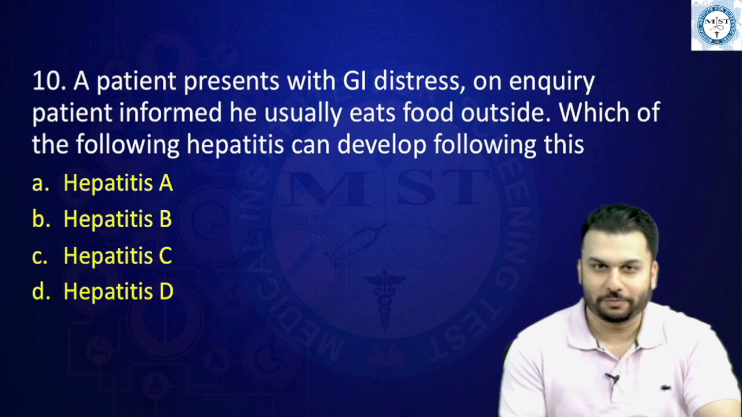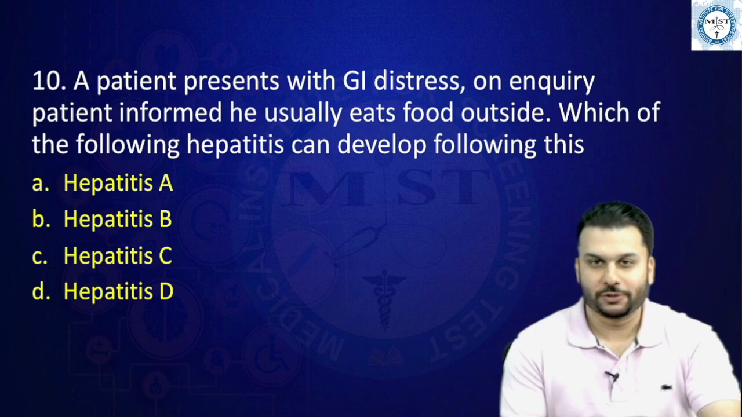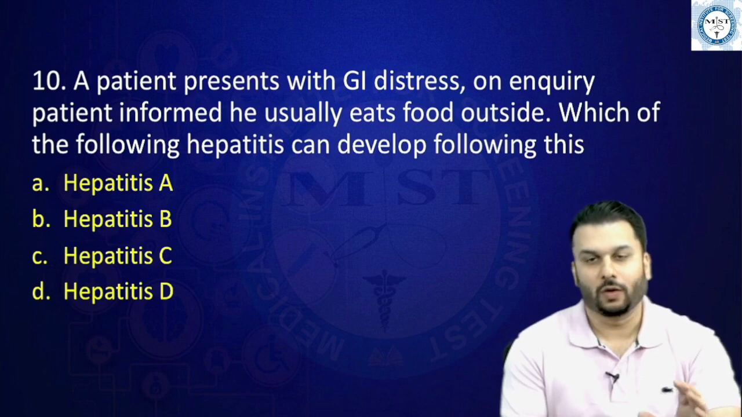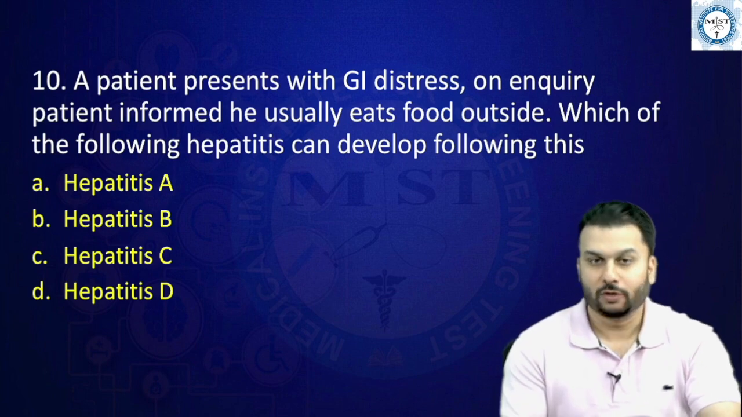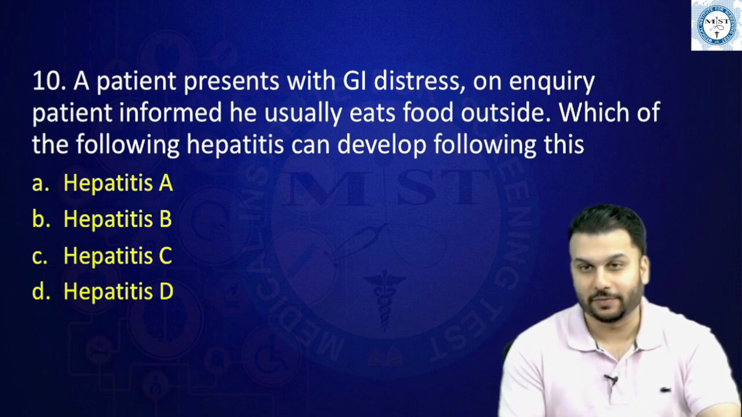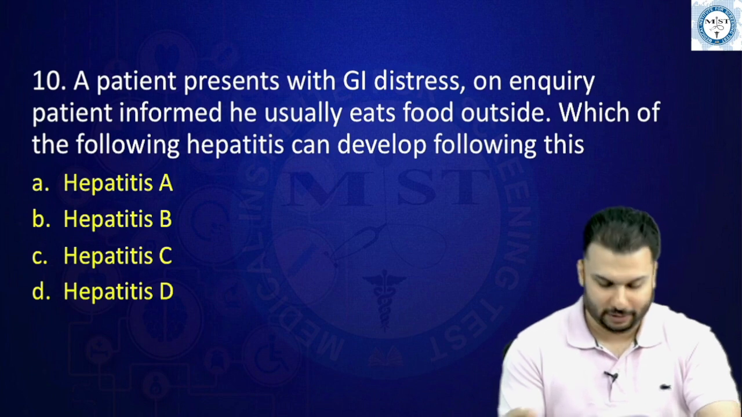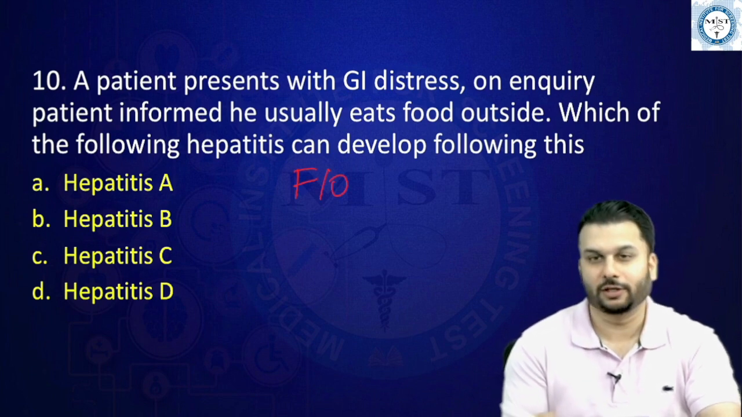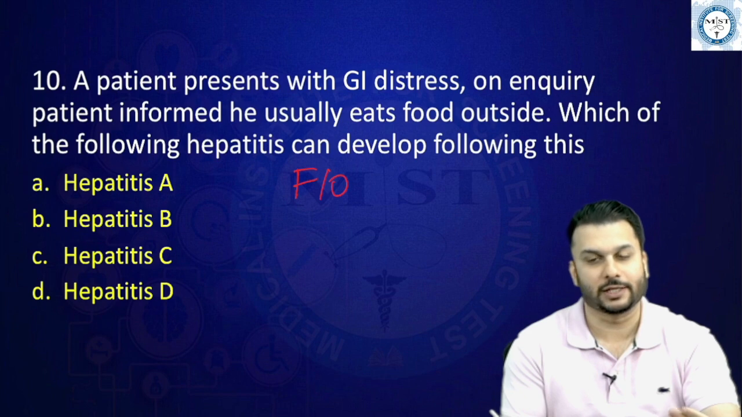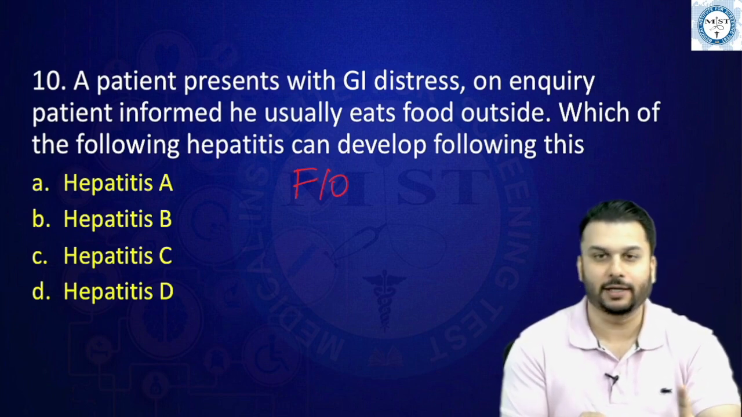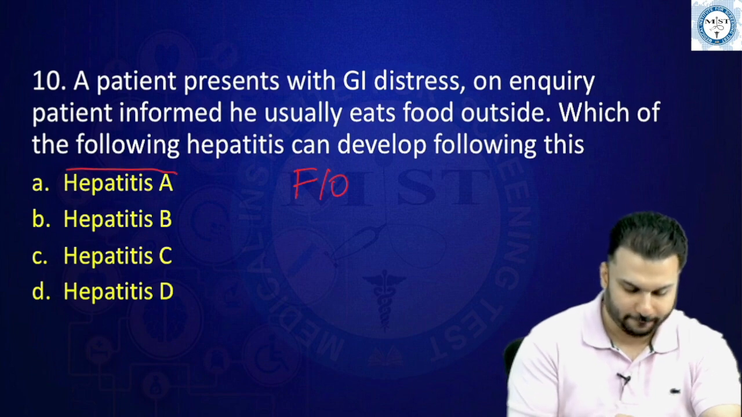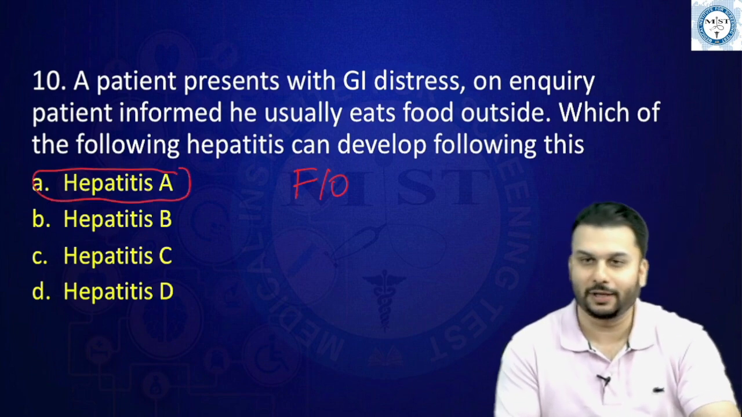Okay, so next question, my friends. A patient presents with GI distress. On inquiry, the patient informed that he usually eats food outside. Which of the following hepatitis can develop in this person? See, cannot be more simple than this. They're just asking you which of the hepatitis viruses can spread through the fecal-oral route. And only hepatitis A and hepatitis E can spread that way. So obviously our answer is going to be hepatitis A.